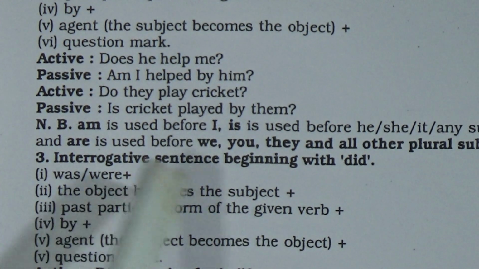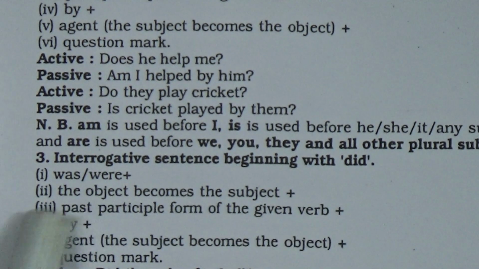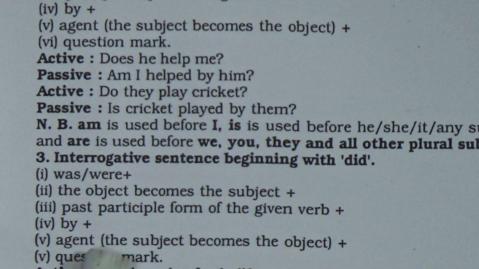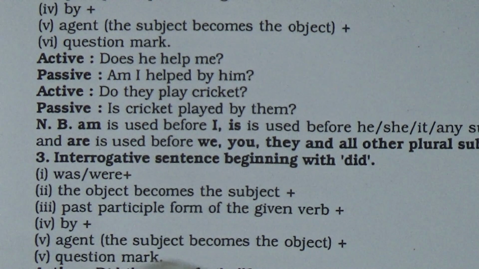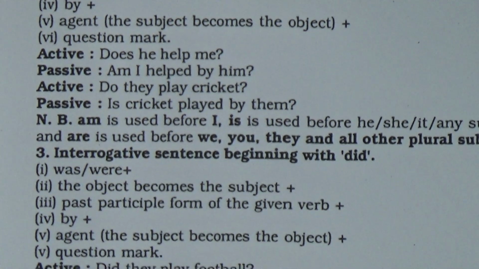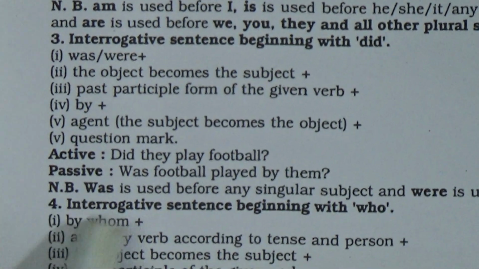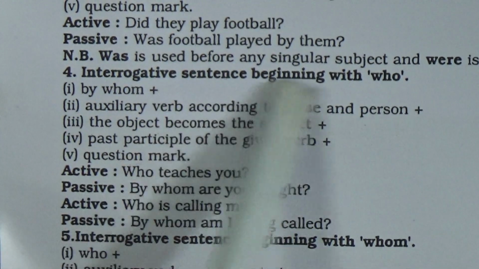Then number 3, interrogative sentence beginning with did. Number 1, was or were, plus the object becomes the subject, plus past participle form of the given verb, plus by, plus agent (the subject becomes the object), plus question mark. In active voice, did they play football? So in passive voice, here you will write: was football played by them?